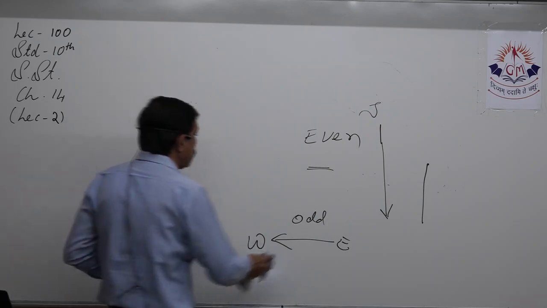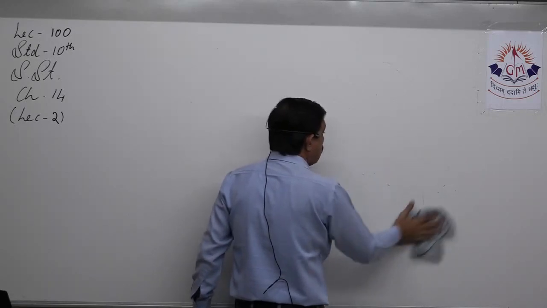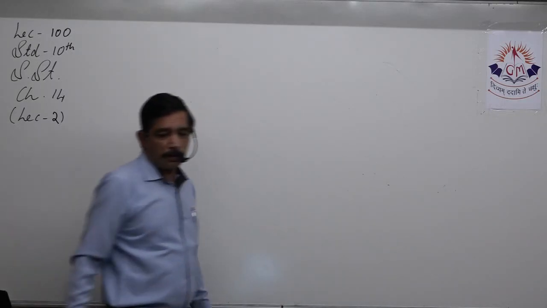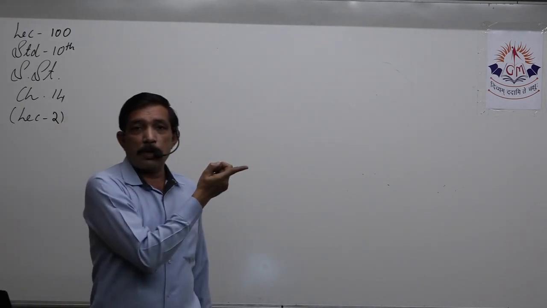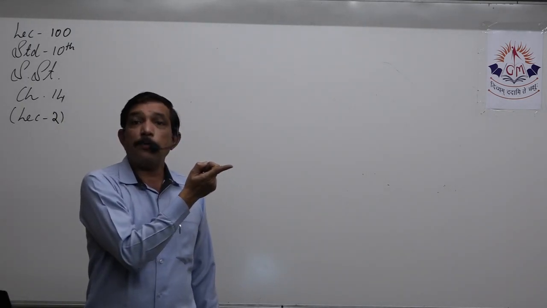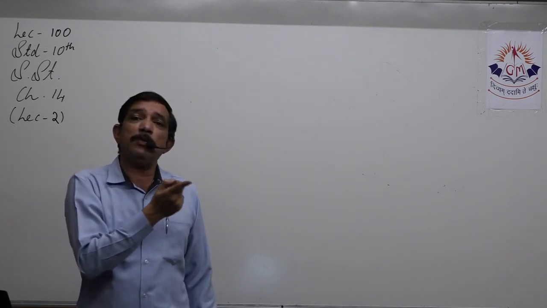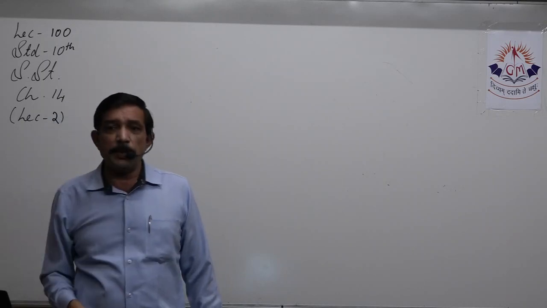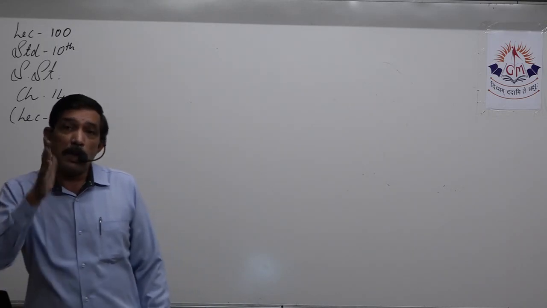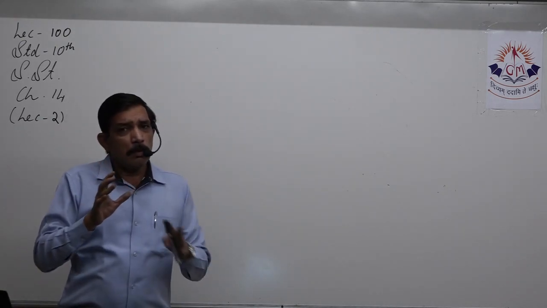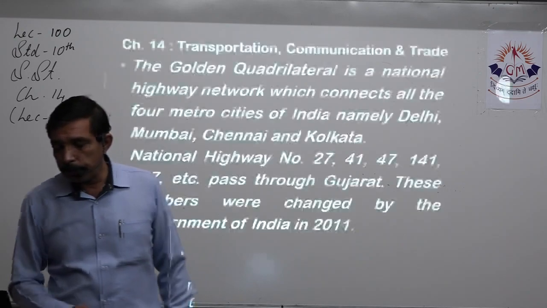It becomes very easy in map marking, because any national highway that is told to you, you just look at whether it is odd or even. If it is odd, then it goes horizontally. If it is even, wherever it starts from, it will go towards the south. That means it will go vertically downwards, right? So it is easy to score marks in the map.